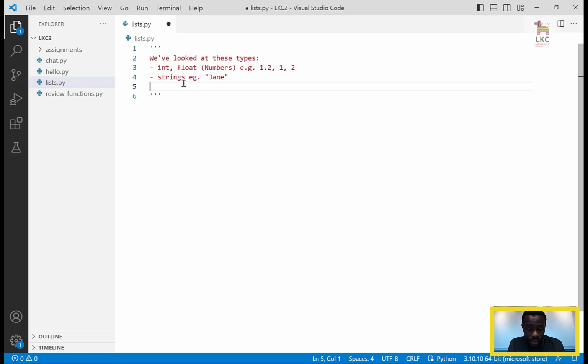So we'd like to introduce now a type called list. It's very closely related to a string.